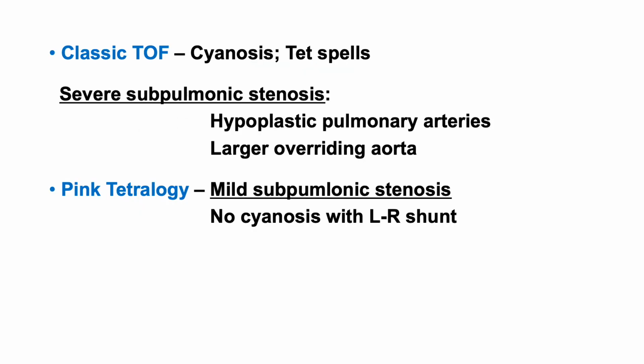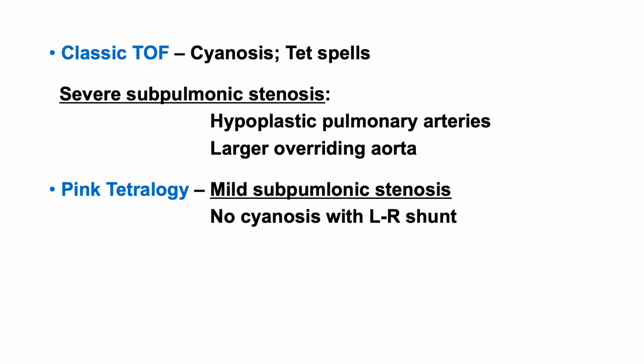There are two different forms of tetralogy of Fallot. One is the classic form and the second one is pink tetralogy. The classic form will definitely be seen with cyanosis and also TET spells. Classic tetralogy is usually seen in association with severe subpulmonic stenosis.